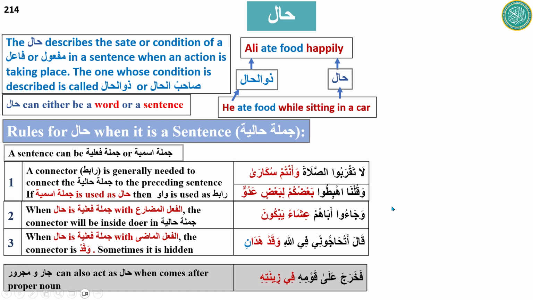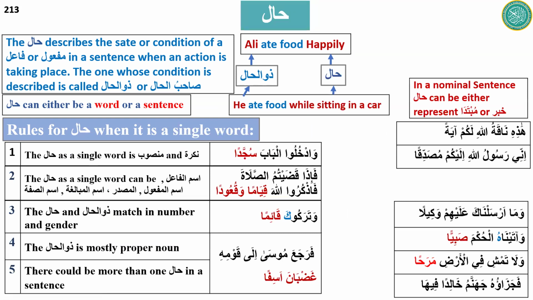Okay, so there are some more examples, but I think we should not go too much into detail. So this is the hal. Hal can be just a single word. When it is a single word, it could be mansoob, nakira, and it could be ism al-fa'il, maf'ul, ism al-mubalagha, and they should match. Hal and dhul hal should match in number and gender. Dhul hal is mostly a proper noun, and there could be more than one hal in a sentence.